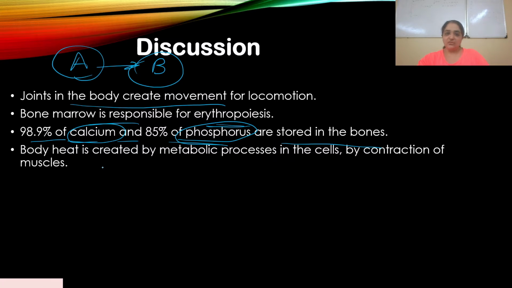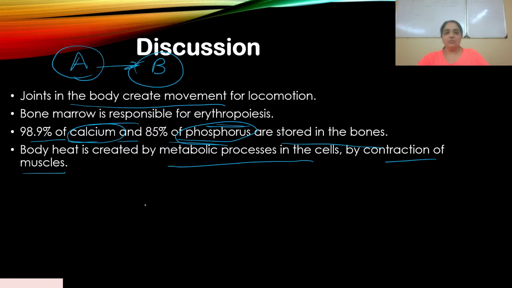Now the thing that it doesn't do is create body heat. Body heat is usually created by the metabolic processes in the cells. You know that there are many cycles happening inside the cells, which result in forming ATP. When ATP is used, heat is created. ATP is like the currency of energy, and so when you use that, heat is produced. Also, heat is generated by contraction of muscles. There are a lot of processes going on inside the muscle cells, and so that also produces heat.